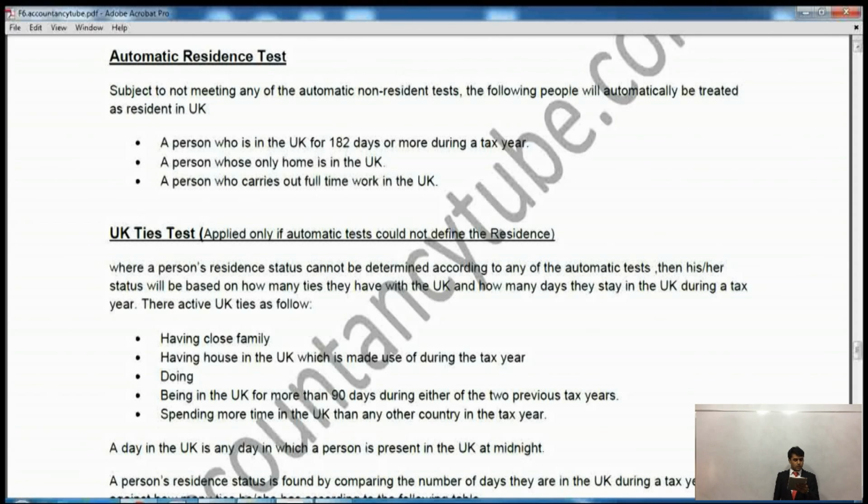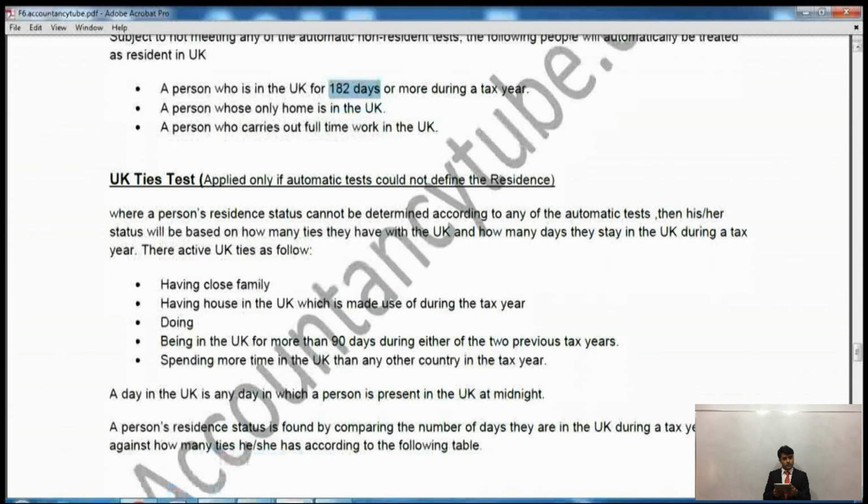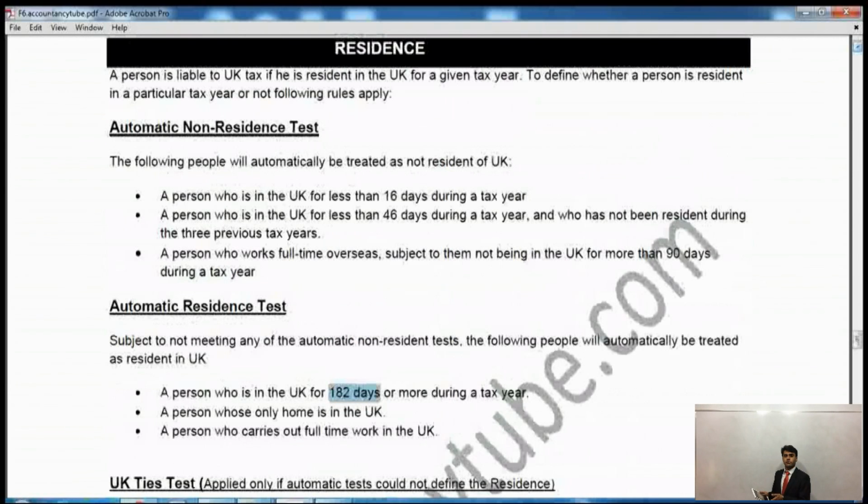Right? As far as you are working full-time. Now, say for example, come to the first note, a person who is in the UK for 183 days. If I am in the UK for 150 days, will I be automatically UK resident? No, because it says 183 days or more. Now see the previous test, which says automatic non-residence. If I am 150 days in the UK, will I be considered automatically non-resident? Check in the notes please. Check the previous heading. No, I won't be non-UK resident. So I am not automatically non-UK resident and I am not automatically UK resident.